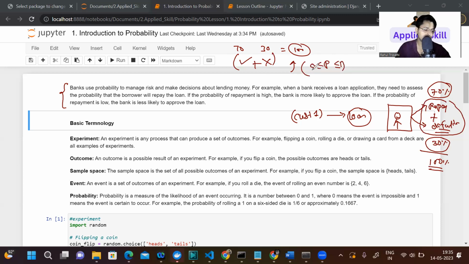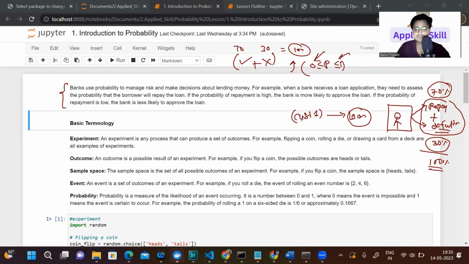Okay, if I'm saying that the probability of some event is 0, that means that it is not going to happen. If I'm saying that the probability of some event is 1, that means we are 100% confident that it is going to happen.